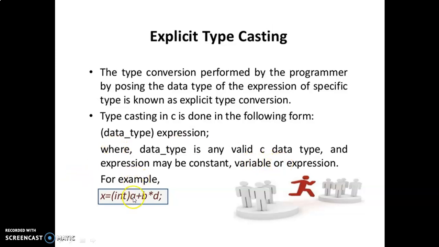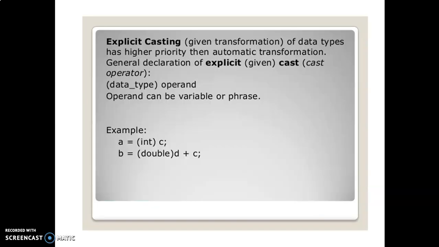Now this is an example: (int)(a + b * d). What will be the output? It will be changed into the integer data type. If you have values of a and b as 10.5 and d as 10.2, all these are combined together. In the hierarchy, b into d is first multiplied and then the value is added with a. The final value is converted into the integer data type. So this is also an example of explicit type conversion.